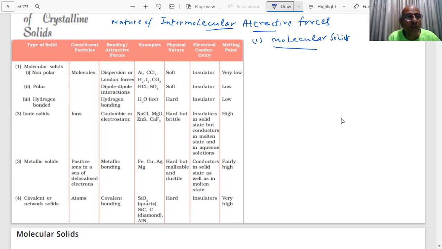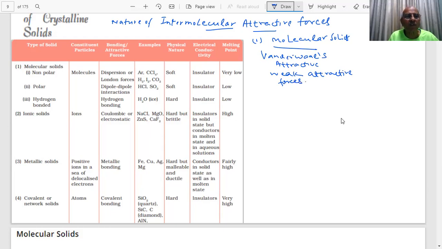In the case of the molecular solid, the forces are Van der Waals attractive forces. You have read this, students, in your 11th class chemistry. These are the weakest forces. They are very weak attractive forces.